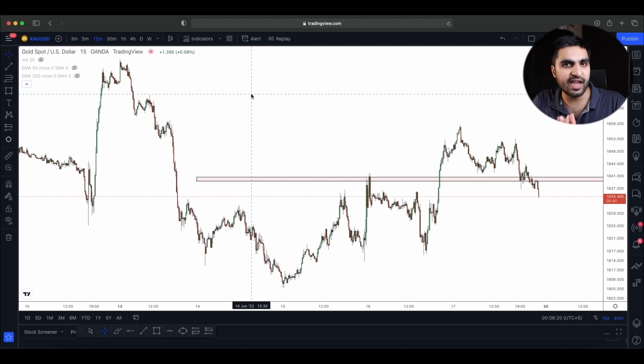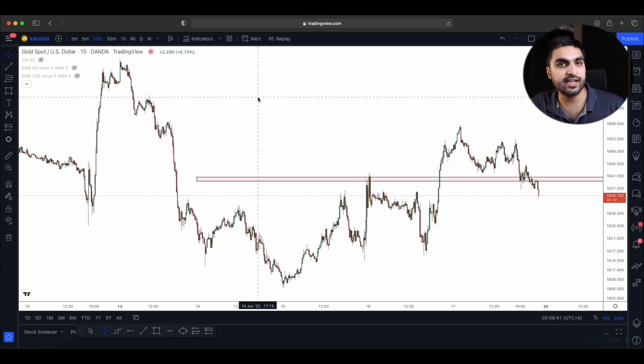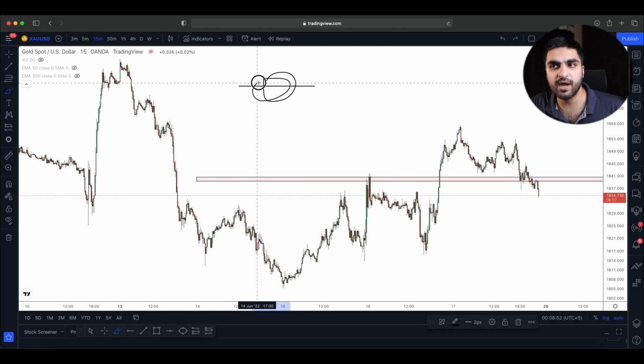A supply is anything that makes the market move down. When there is no demand and there is high supply, that means the price is obviously going to drop. It is the simplest definition of supply. And supply zones normally look like resistance zones. That means any market price that gives resistance to the market to drop is actually considered as supply.